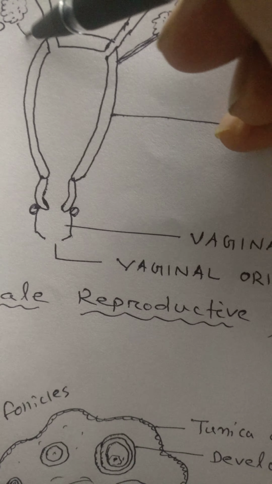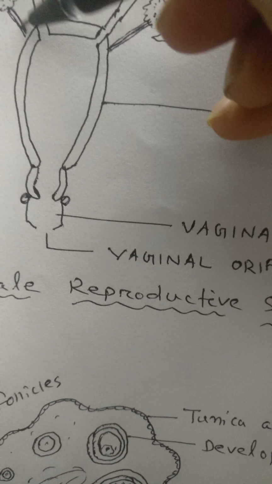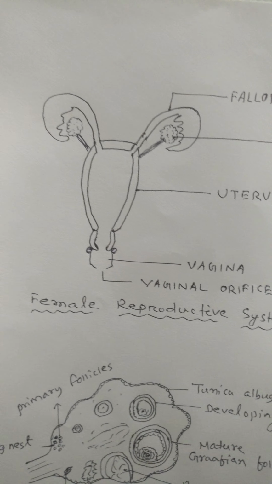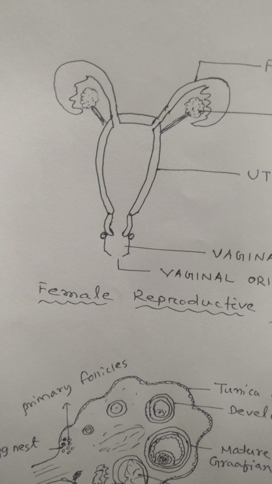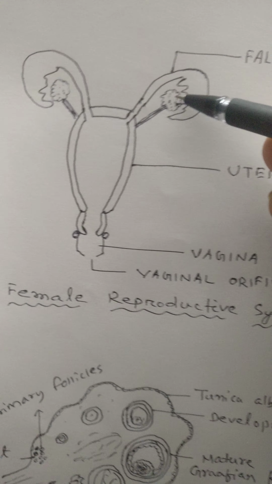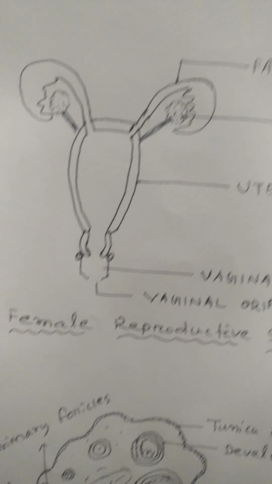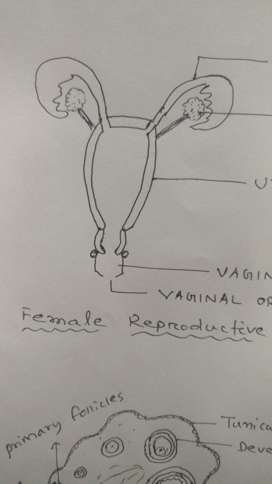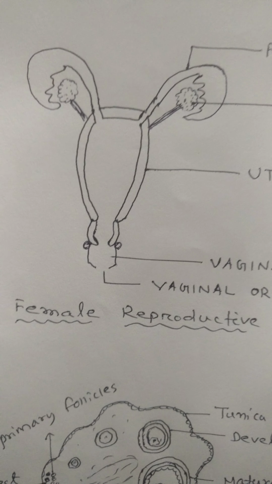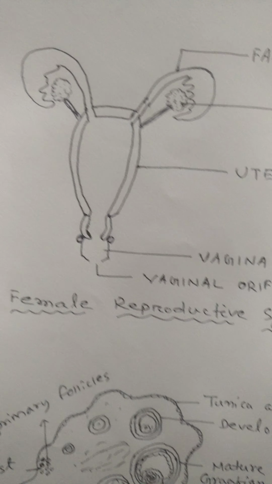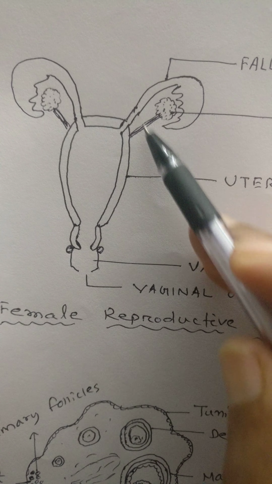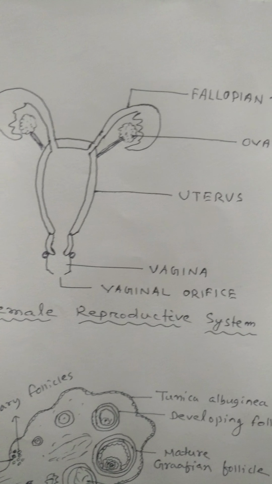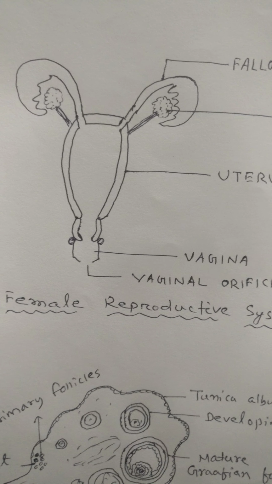So this is ovarian ligament. These are ovarian ligaments. Okay, and ovary is connected with the back of the body with the help of mesovarium. And ovary is found on a ligament called broad ligament.